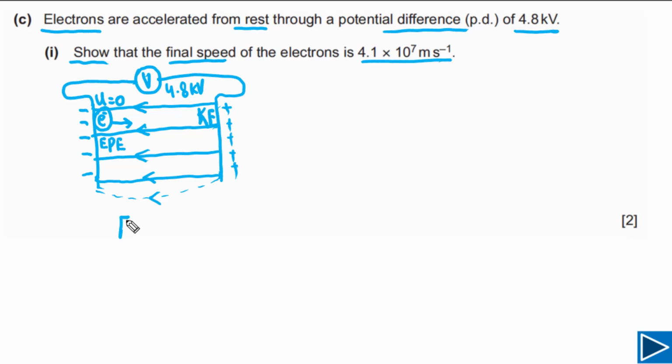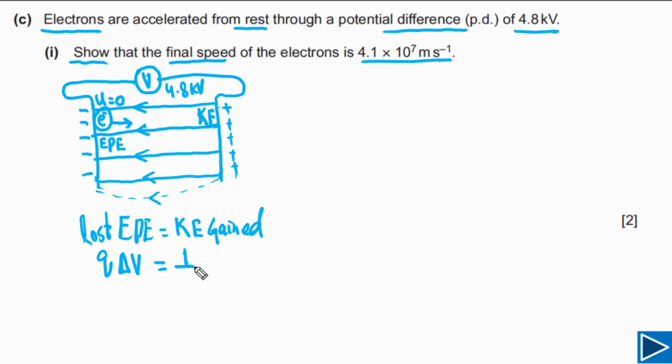So EPE lost will be equal to KE gained. EPE lost in this case is equal to Q times delta V. Delta V is the potential difference between 2 plates, and for kinetic energy gain, because it is starting from rest, the initial kinetic energy is 0.